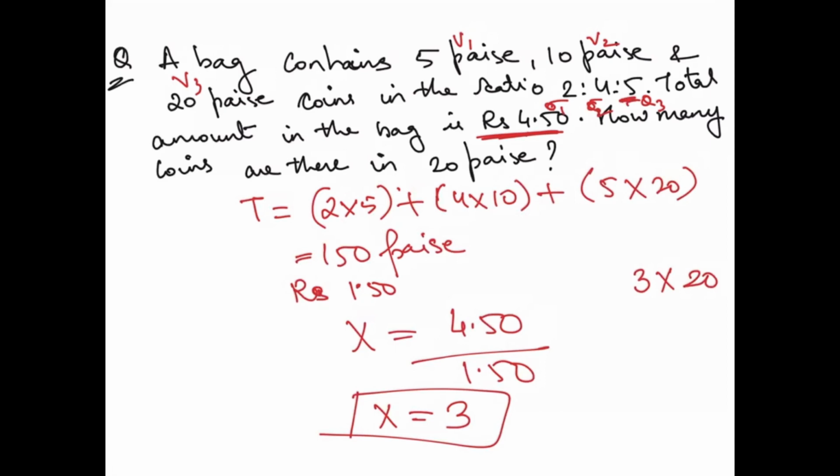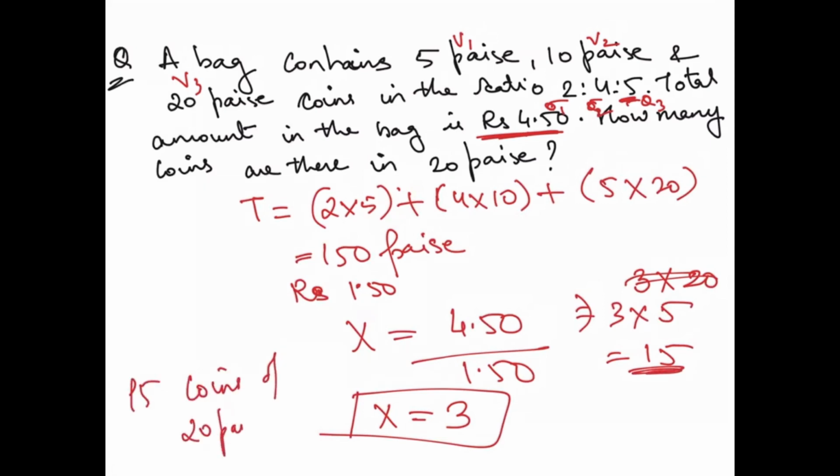See, this is quantity, this is value. Sorry, that's my mistake. 3 into 5, which is equal to 15. So how many coins of 20 paisa? You can say 15 coins of 20 paise each. Right? So this is how you solve questions like this.